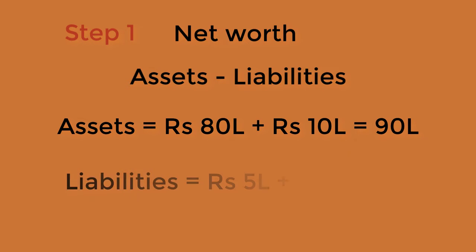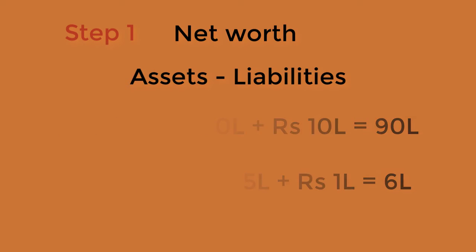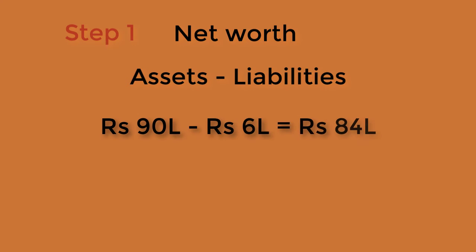Similarly, we have liabilities as home loan 5 lakh rupees and credit card outstanding as 1 lakh. So the total is 6 lakhs. So net worth is total assets minus total liabilities, which is 90 lakhs minus 6 lakhs. So in our case here, 84 lakhs is the net worth.